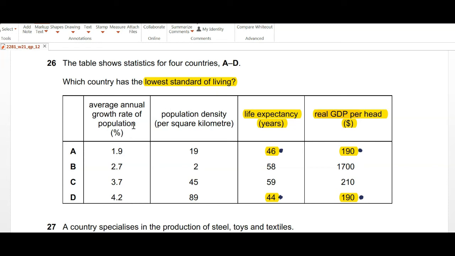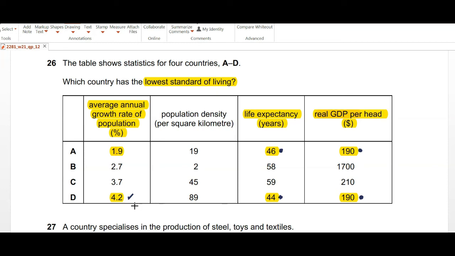The average annual growth rate of population is highest for country D. Compared to country A, that is very high. Average annual growth rate means, in simple words, the birth rate. So how many children are being born.